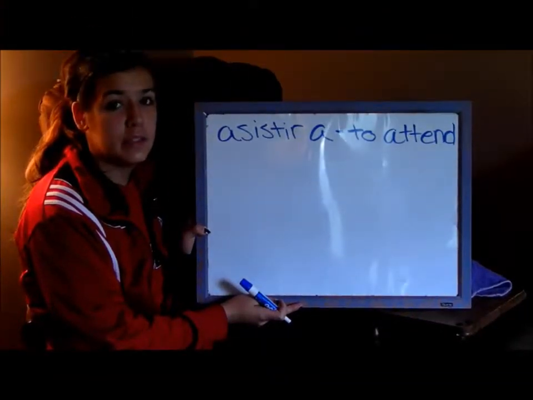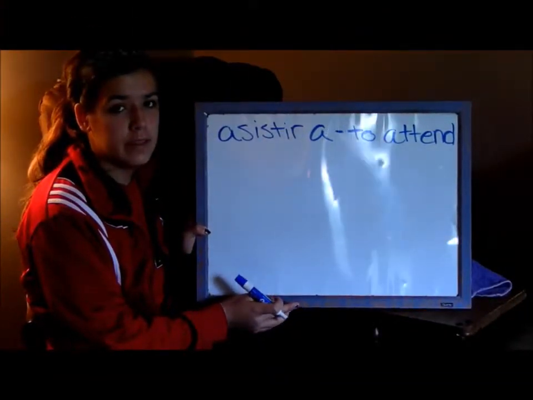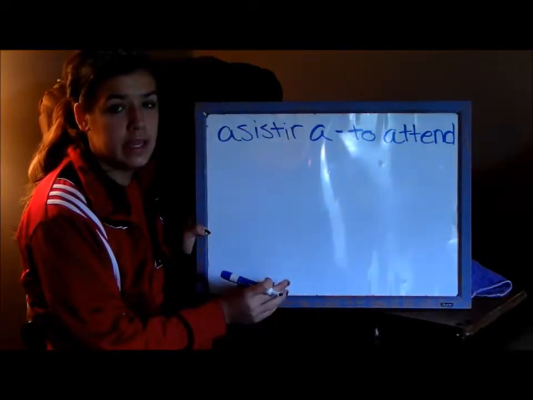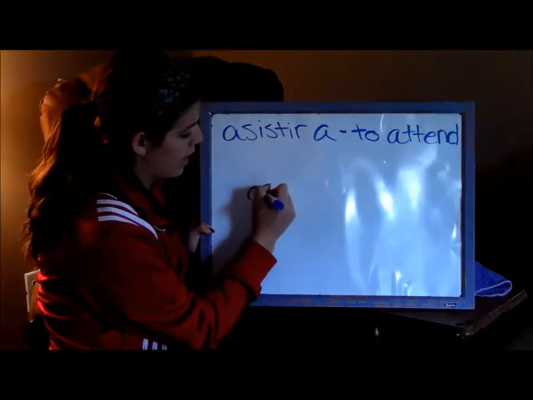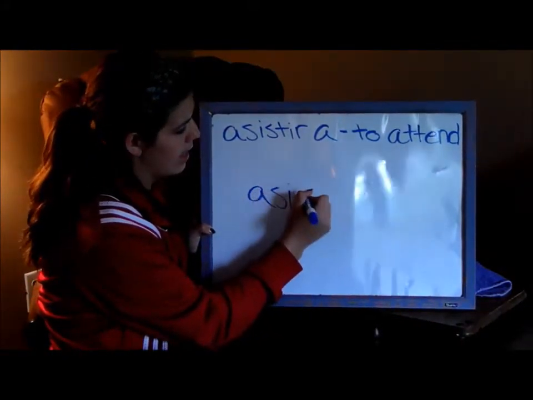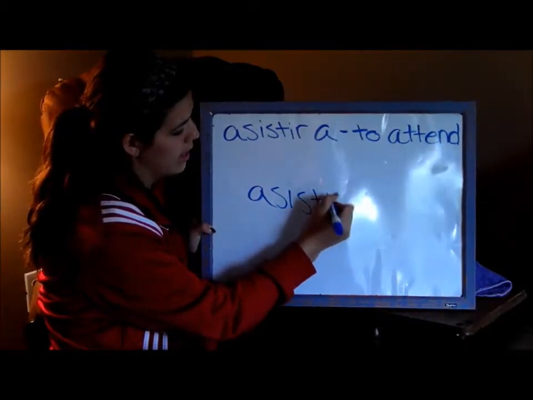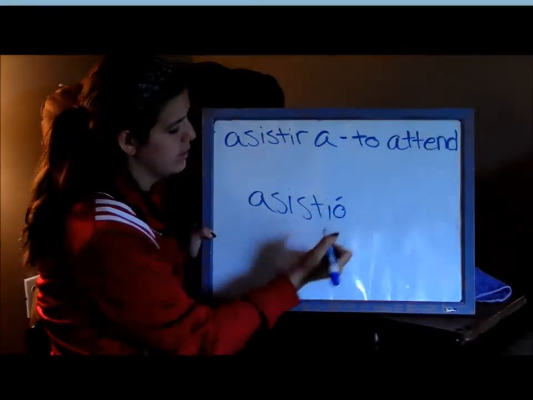This is an example of a sentence containing a preterite IR verb. Ella asistió a la fiesta. The verb is asistir a, which means to attend. The he/she form of this preterite verb is asistió, with an ending of I and O with an accent. So you would end up spelling it like this: A-S-I-S-T-I-O with an accent.